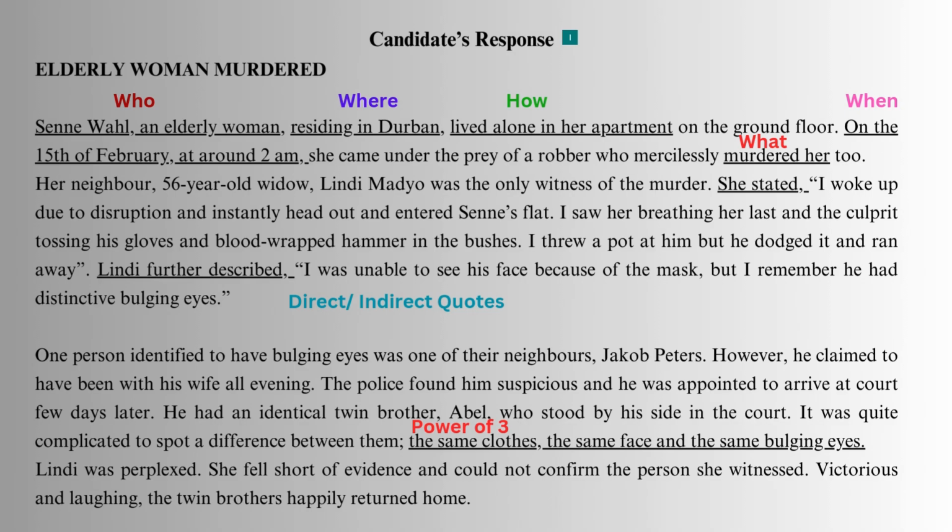So it means direct or indirect quotes you are just using in your news report to give it authenticity. So Lindy further described, I was unable to see his face. So these are the direct and indirect quotes. And then there is power of three as well. For example, the same clothes, same face, same.